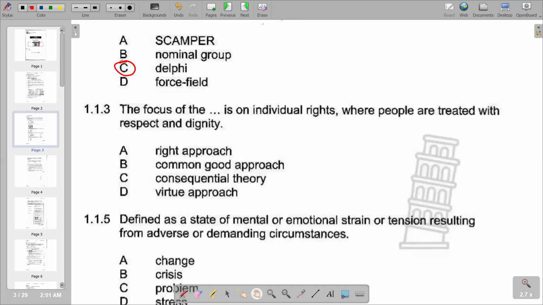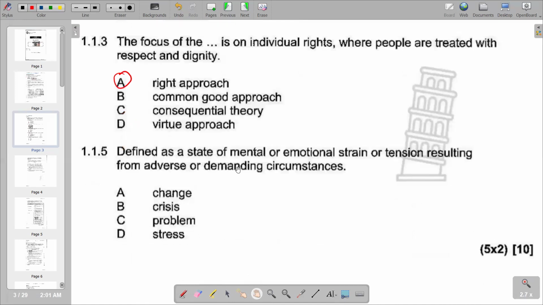So we have A as the correct response. Then move on to number 5, which reads defined as a state of mental or emotional strain or tension resulting from adverse or demanding circumstances. So we have got change, crisis, a problem, stress, and the correct response is stress. So we have stress as D as the correct response.